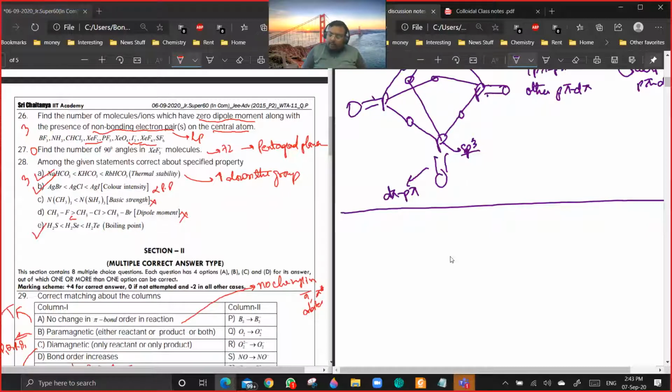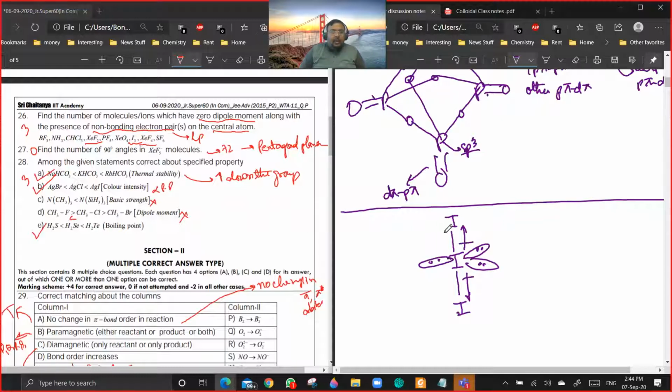I3 minus. So if you draw I3 minus, it is something like this. It has lone pairs on the central atom, and the dipole moment is zero because this is linear. Even due to the lone pairs, the dipole moments due to lone pairs are cancelling out each other. Are you getting the point? Okay. Because they are symmetrically arranged. You see, all three are at 120 degrees. So 26 is done, yes or no?